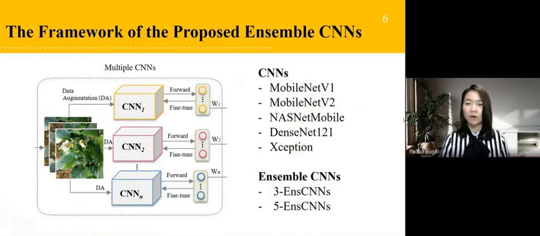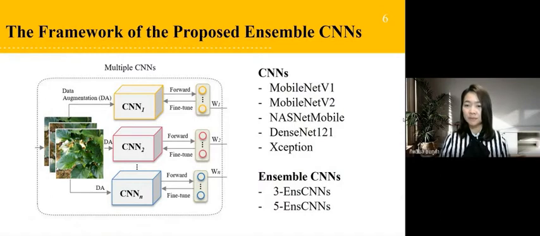The first part of the framework combines state-of-the-art CNN architectures, called multiple CNNs, in order to find the baseline CNN models. 5 CNN models are considered, consisting of MobileNet V1, MobileNet V2, NASNet Mobile, DenseNet 121, and Xception.